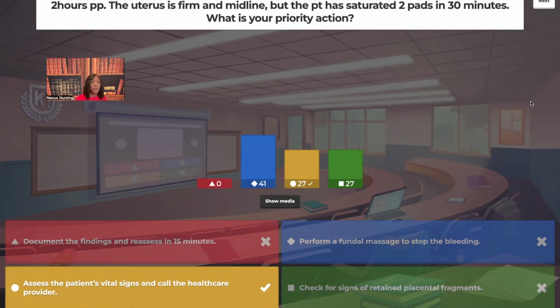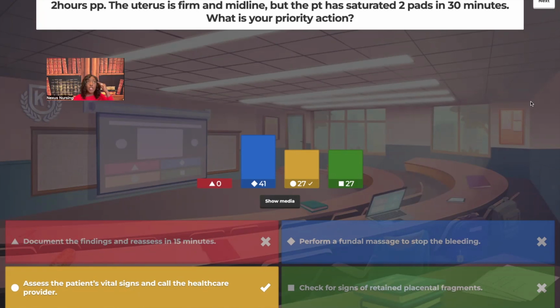It's 2 hours postpartum. The uterus is what? Firm. Why are we massaging the fundus? It's firm. So yes, this patient is bleeding out because they're saturating 2 pads in 30 minutes. That's way, way, way too much, right? So yes, they're bleeding out, but they're most likely not bleeding out from the uterus being soft and boggy because the question says it's what? It's firm.